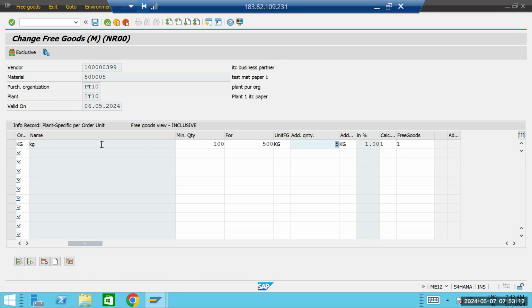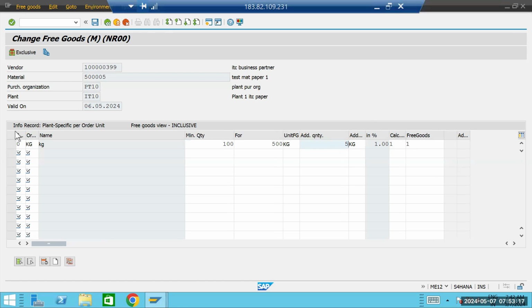So basically what is important here is your order, your info record category. It should be standard, and here the order unit will be there, and the minimum quantity, from which quantity you want to give the free goods. Then here you can see some additional quantity, and a percentage, and the free goods indicator, inclusive or exclusive, you can add it. Okay, so this is in S4 HANA.